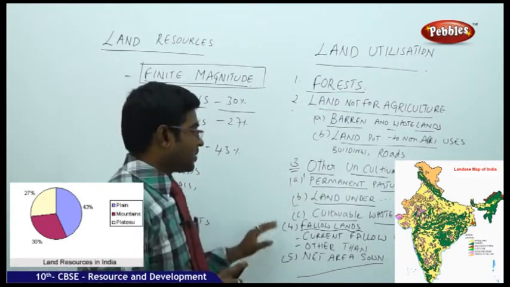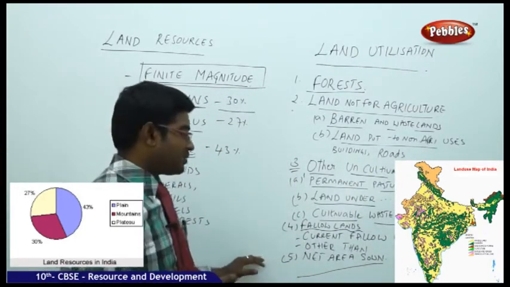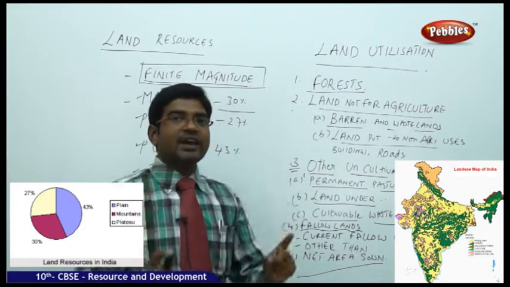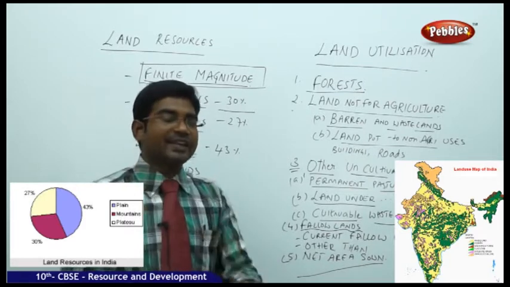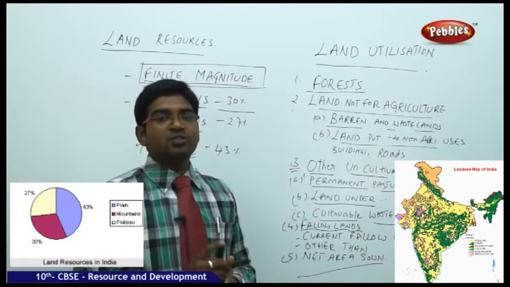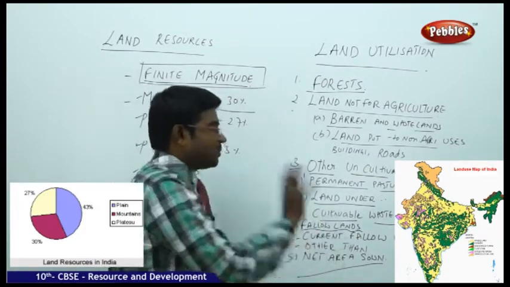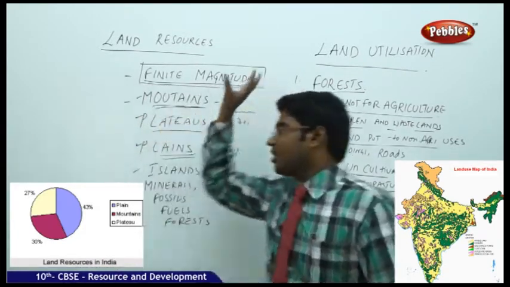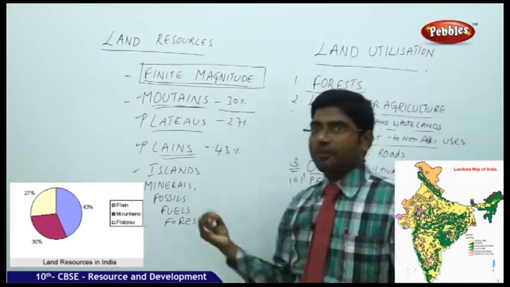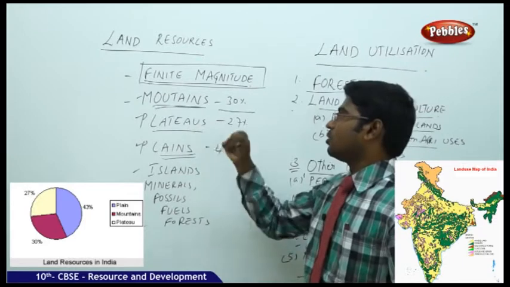Fourth category, fallow lands. And last but not the least, net area zone. The entire cultivatable land comes under the category of net area zone only. So that's how the entire land has been categorized. The land features all are covered in this one. I think it is very good to have a quick recap of this one before concluding.